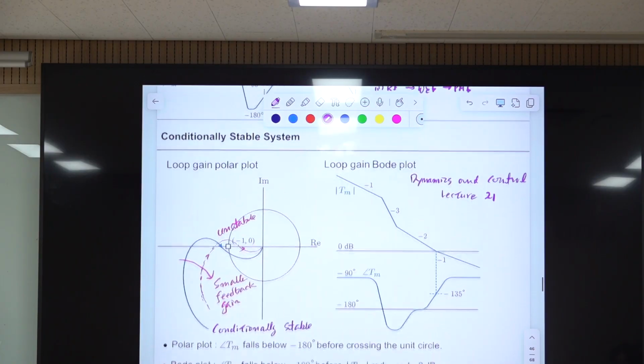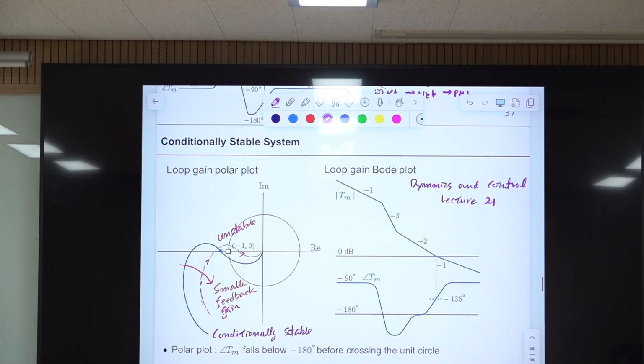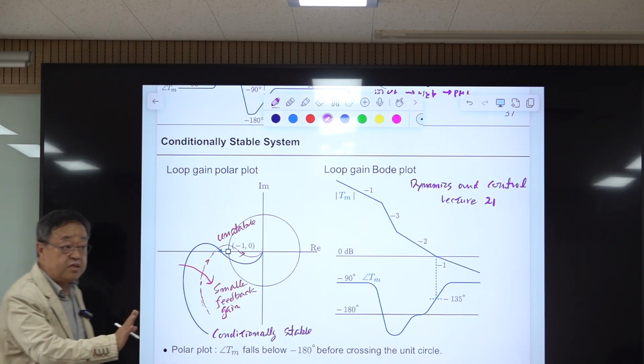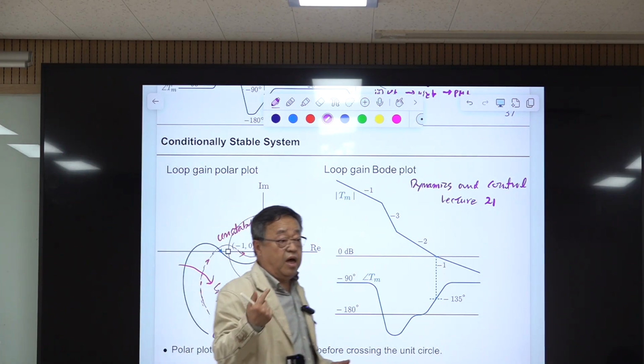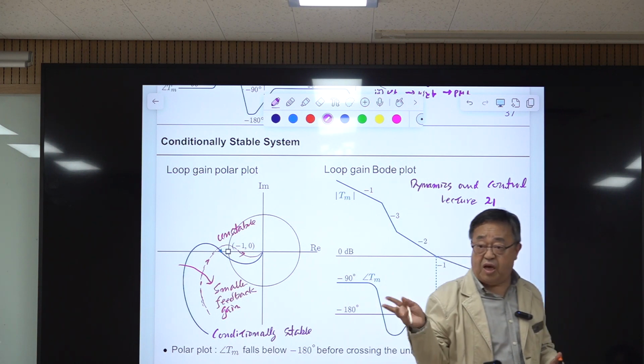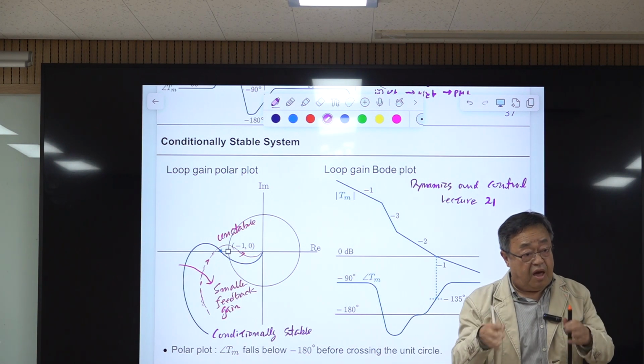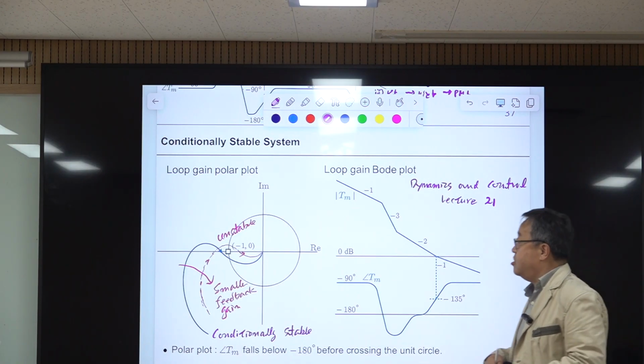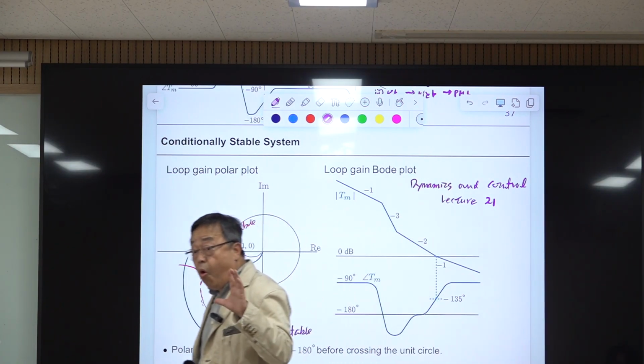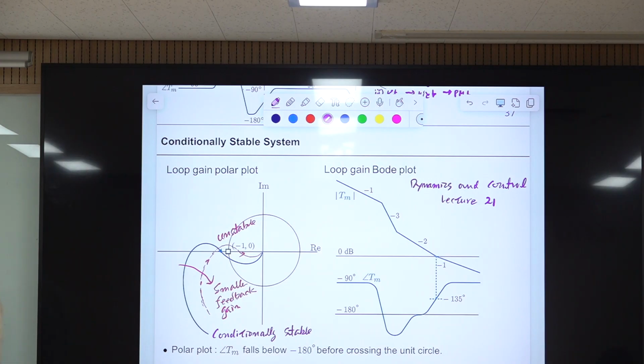That concept is related to the conditional stability of the system. Okay, this is a digression, some other story. I took this slide from my previous lecture. In that lecture, I lectured about this conditionally stable system, the whole video, but I'm taking just part of it because I thought that is necessary here.